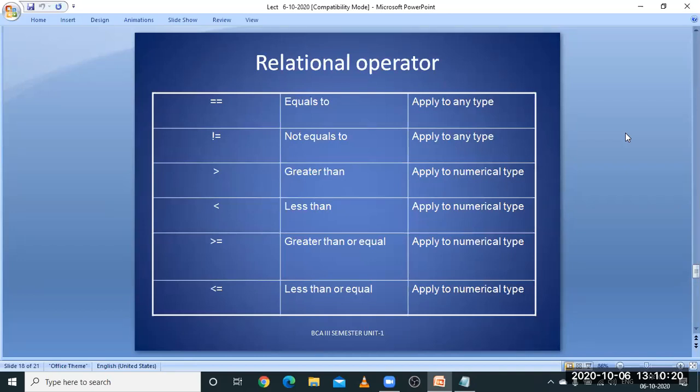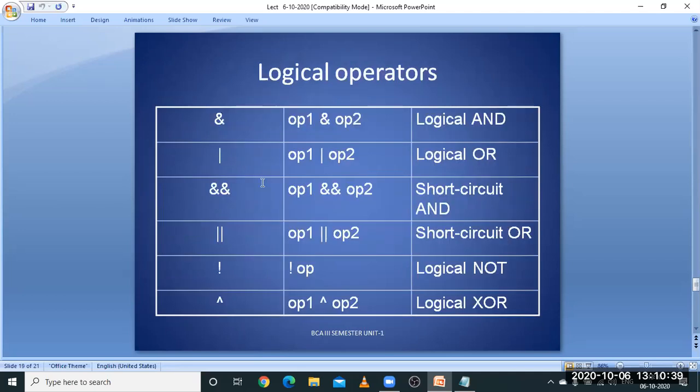Next, relational operators. These are nothing but comparing two operands. If you want to compare two operands, these are the operators used: equal to, not equal to, greater than, less than, greater than or equal to, less than or equal to. Next, logical operators: logical AND, logical OR, short circuit AND, short circuit OR, logical NOT, and logical XOR. These are the several logical operators.